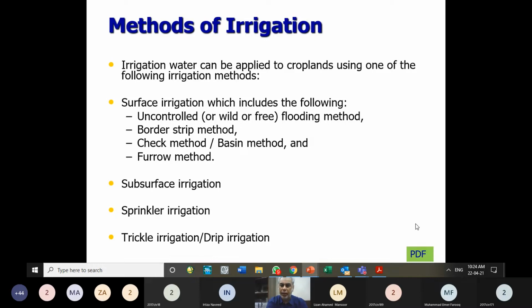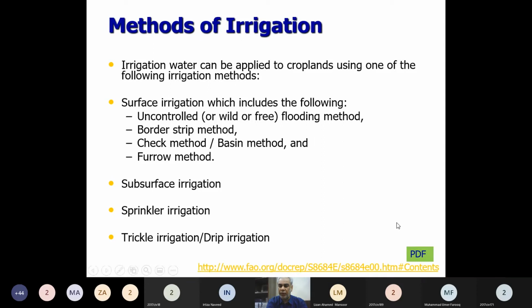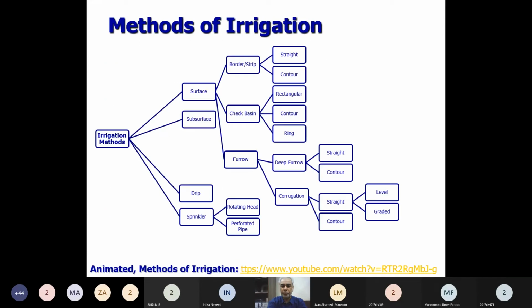These methods have been described by FAO also, and their reference is given at the bottom of this slide. Its PDF is downloadable from this link. So they have mentioned these four groups of methods. Each method can be further divided into subcategories depending upon small changes within that method.